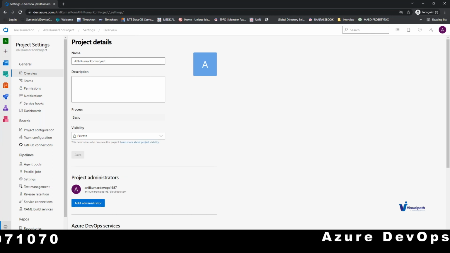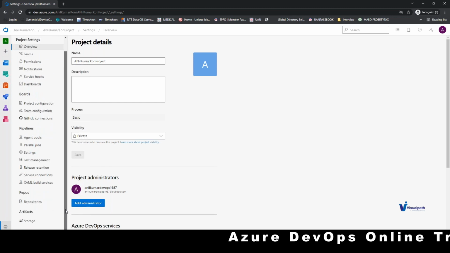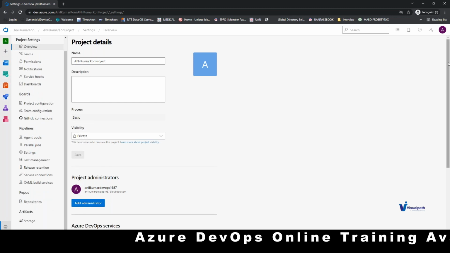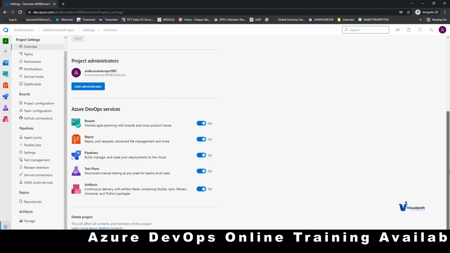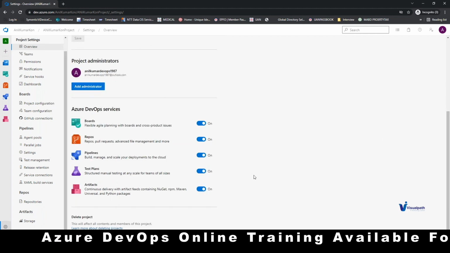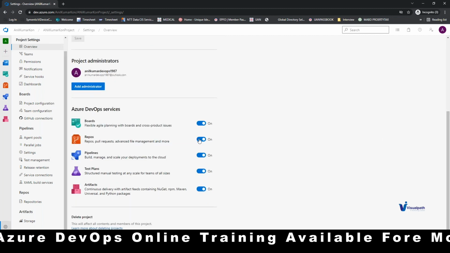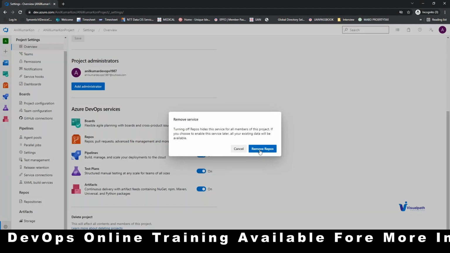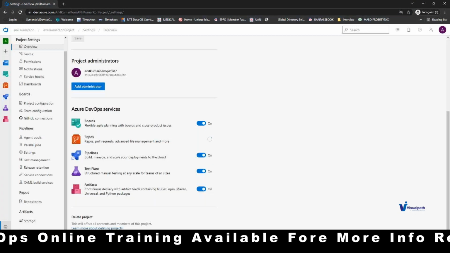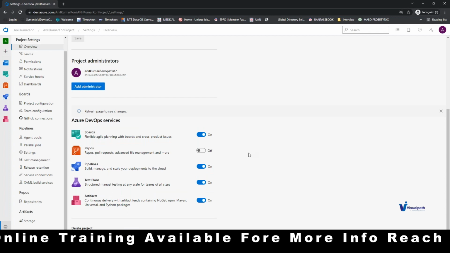You can disable the, down below you can see Azure DevOps services, right? On the right side, you can scroll down. Okay, you can disable the repos and test plans. Yep, test plans as well.